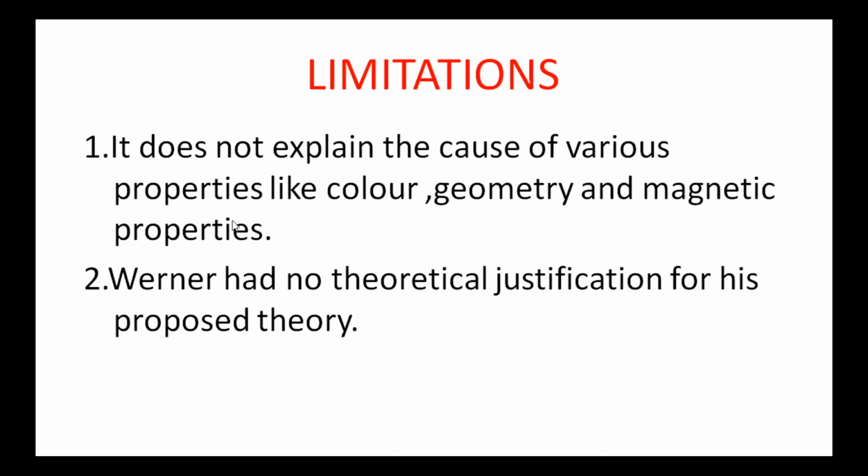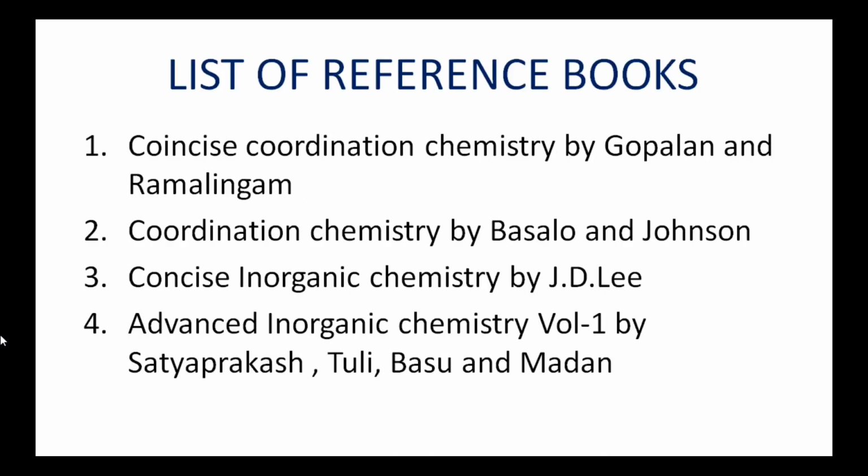The cause is not explained. Second one is Werner has no theoretical justification for his proposed theory. Werner proposed a theory, but his theory has no theoretical justification. These two are the limitations of this theory.